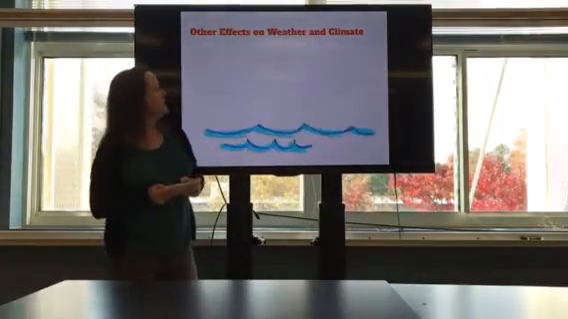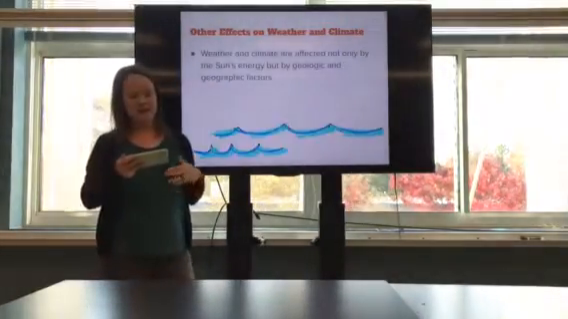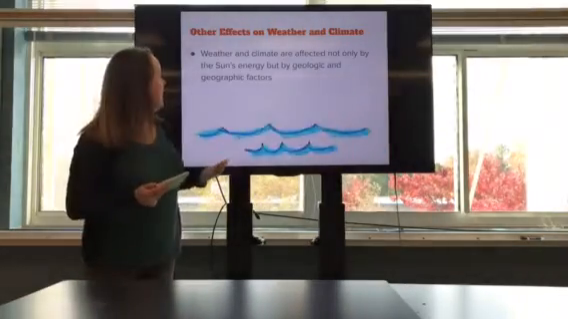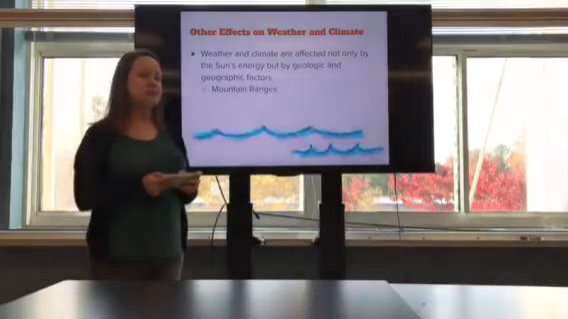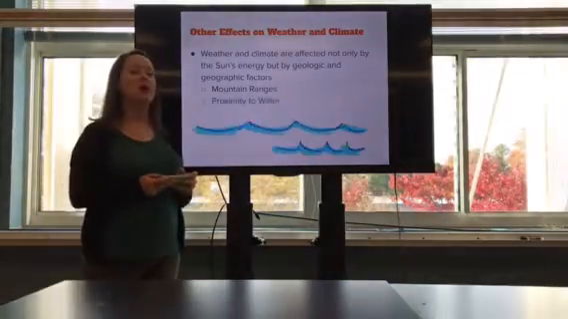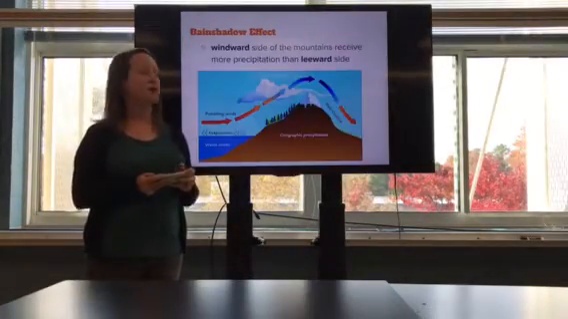All right, so other effects on weather and climate. We'll look at some geologic and geographic factors, so how mountain ranges can affect climate and how proximity to larger bodies of water.